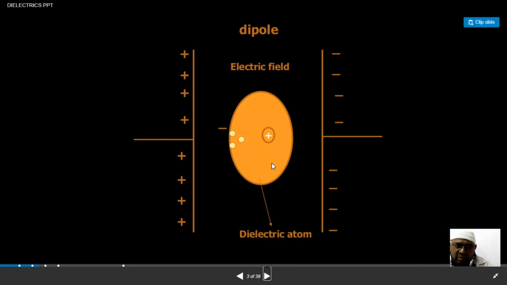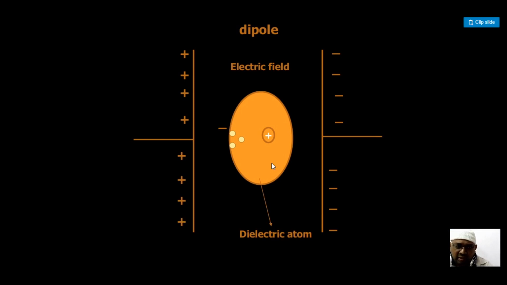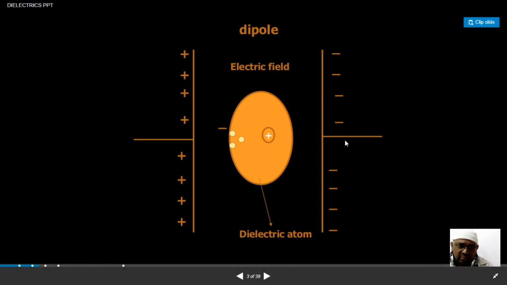Here you have positive and negative charges on two different metal plates. You can see these are two metal plates, one with positive charge and the other with negative charge. They are separated by some small distance. So this positive and negative charge potential has been developed, and we say that it is called the electric field, right?